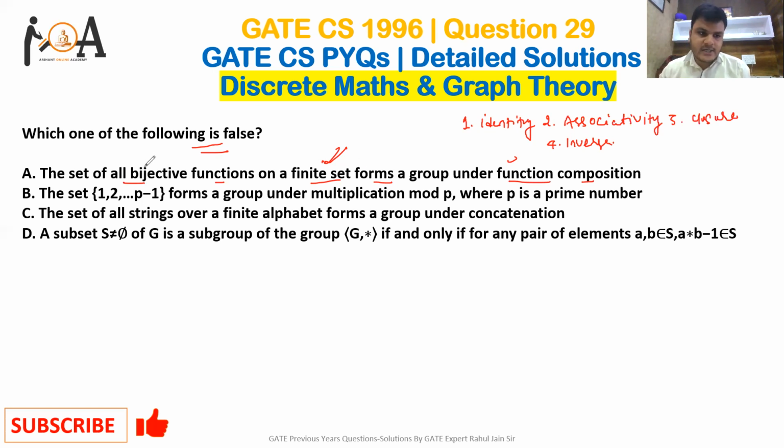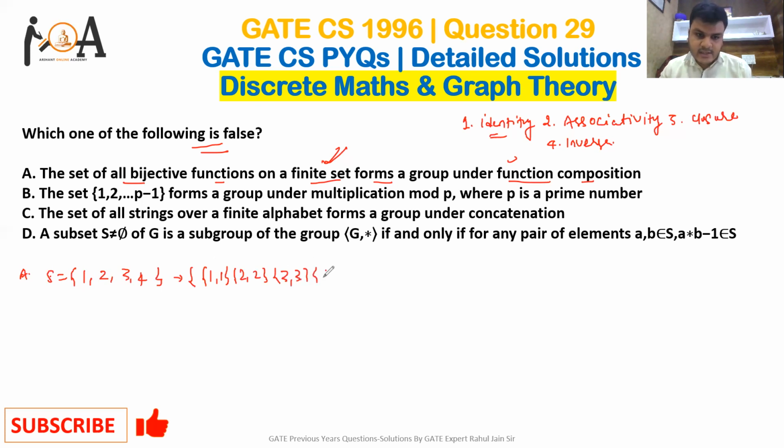Now, a set of all bijective functions on a finite set. For solving option A, we can assume our set is 1, 2, 3 and 4. If we talk about identity, the identity function exists here, as we can form relations like 1,1, 2,2, 3,3, 4,4 in a bijective function.